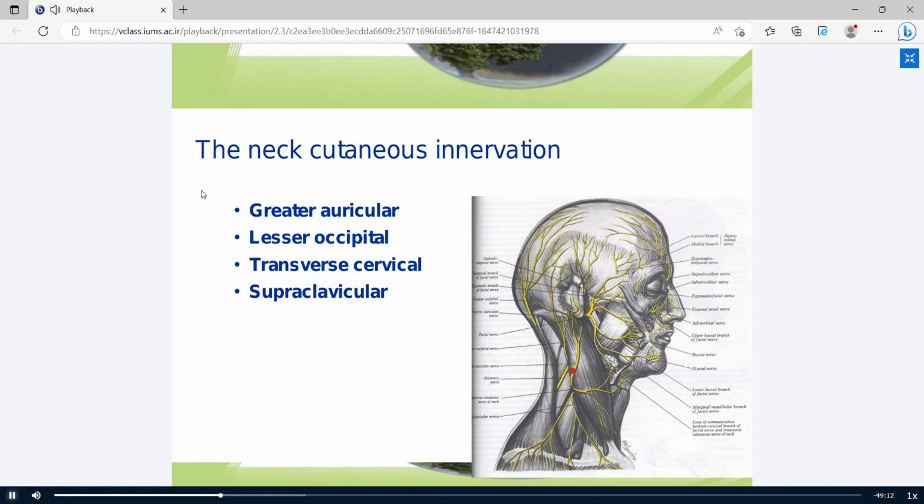This is the greater auricular branch, divided into three branches: facial branch, auricular branch, and mastoid branch, and supplies the sensory innervation for mastoid part, lobule of auricle, and part of the skin of face.